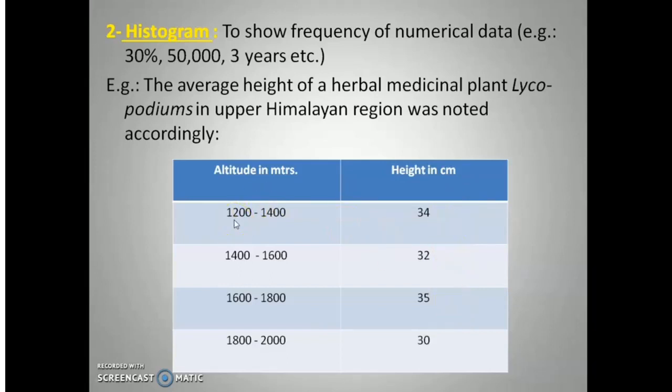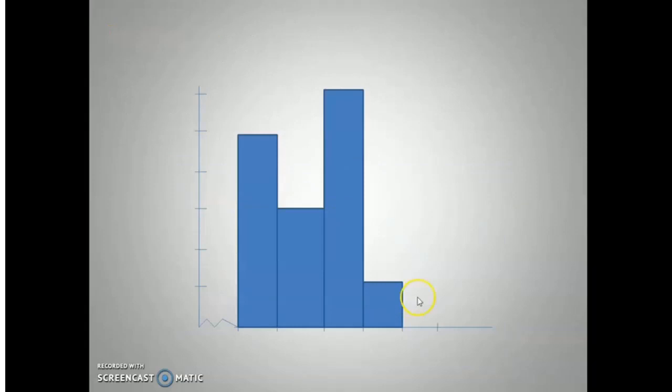So within the height of 1200 to 1400 meters, the average height of Lycopodium is 34 centimeters, while between 1400 to 1600 meters, the height of this plant is 32 centimeters, and similarly from 1600 to 1800 meters, the height of this plant is 35, and from 1800 to 2000 meters, the height of this plant was observed to be 30 centimeters.